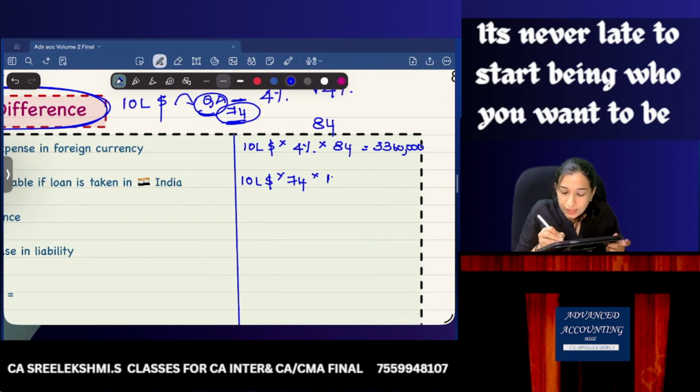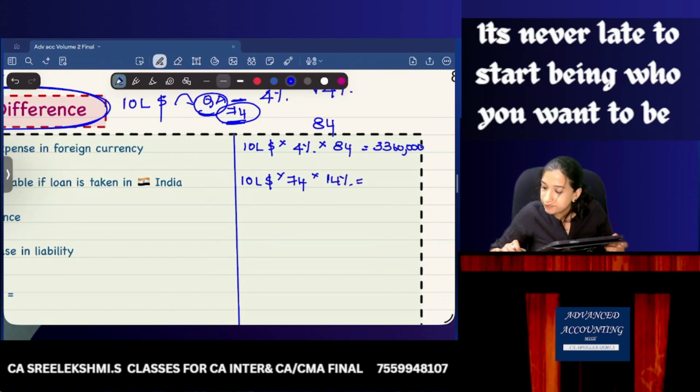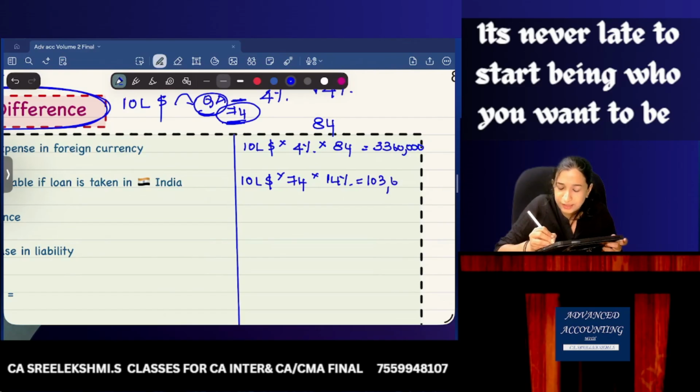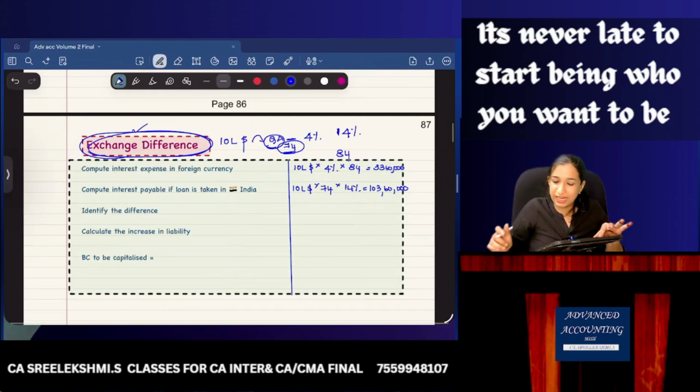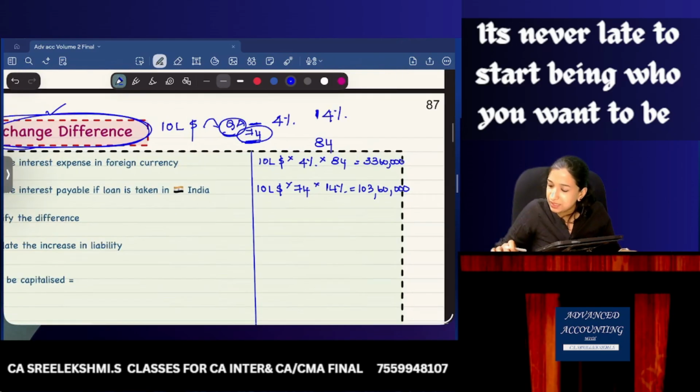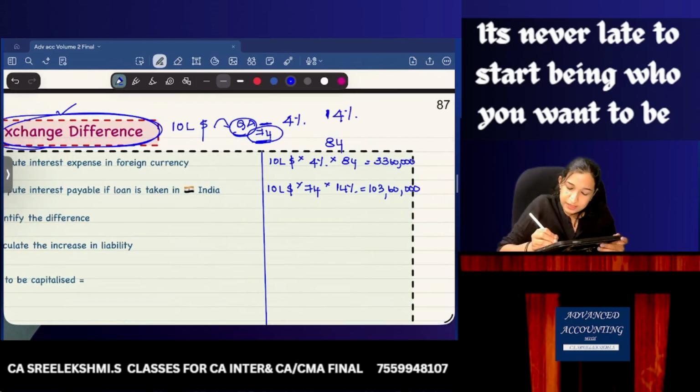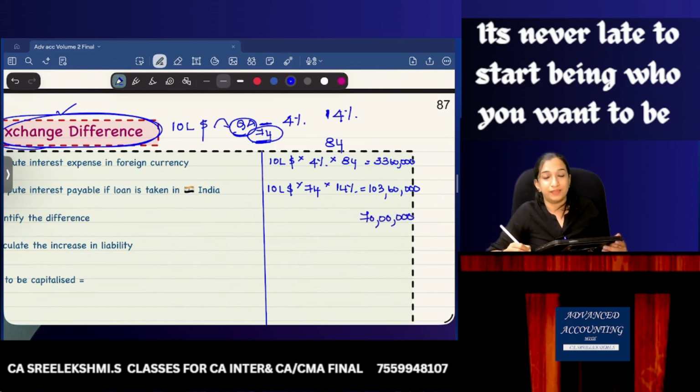So how much is the interest you will be incurring? 740 lakhs into 14%. Oh my God, 1 crore 3,60,000. What a wonderful decision you have taken by taking loan from outside India. Great. So how much is the savings difference? Identify the difference: 1 crore 3,60,000 minus 33,60,000. The difference is you saved 70 lakhs. Super. Savings is 70 lakhs.